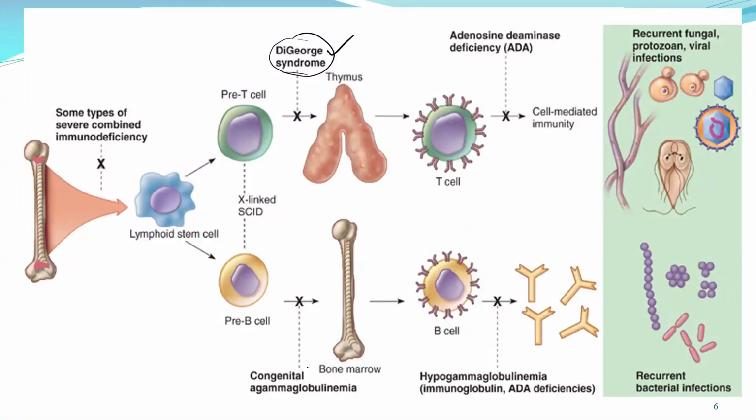Another one is if that person is unable to produce B cells. That disease is called congenital agammaglobulinemia. The B cell is the one that produces antibody, and most of the time, antibodies protect us against bacterial infection. So if this person does not have B cells, most of the time they will have a lot of problems with bacterial infection.